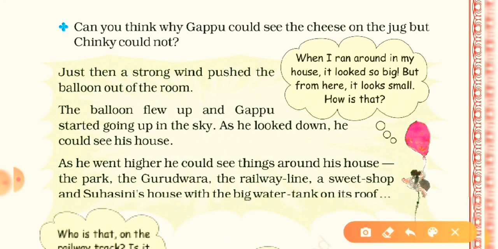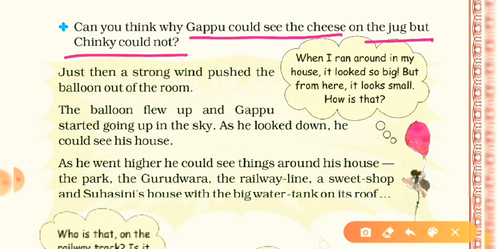Now in the next page, here is one more question. Can you think why Gappu could see the cheese on the jug but Chinky could not? Yes, we can easily say that because the Gappu was on the upside and Chinky was just downside of that jug. For that Chinky could not see that.